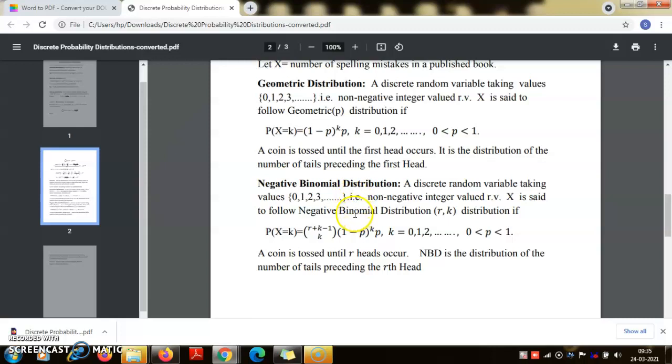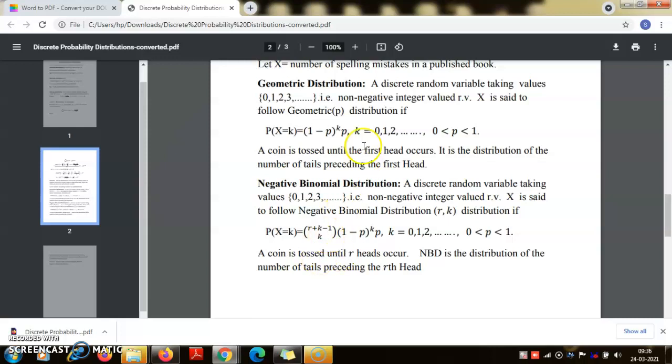And remember, the binomial distribution's interpretation was that it represented the distribution of the number of heads in n tosses of a coin, and the negative binomial distribution would be the case where a coin is tossed until the rth head occurs. So r may be 2, so until you get the second head you keep tossing the coin. The number of tails preceding the rth head will follow the negative binomial distribution.